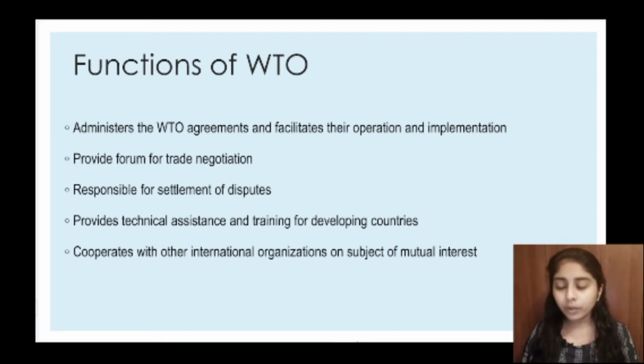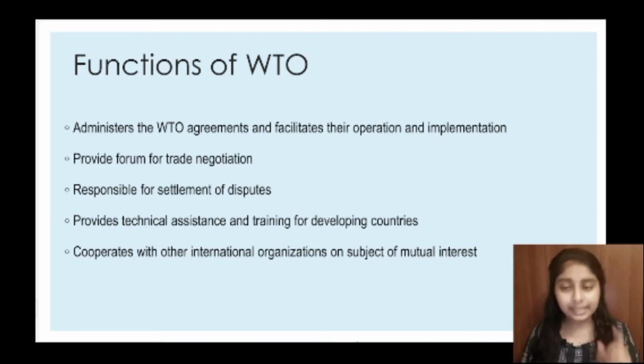Okay. The fourth one is that it provides technical assistance and training for developing countries. So WTO also helps the developing countries to take part in world trade by providing them technical assistance and also training. Then the next is that it cooperates with other international organizations on subjects of mutual interest. So WTO also cooperates with other international organizations which are connected with world trade.